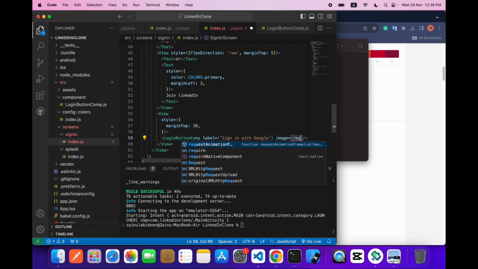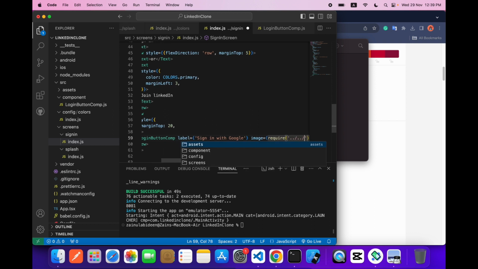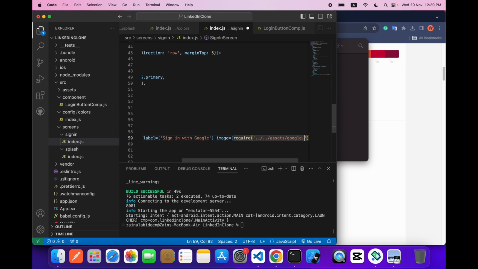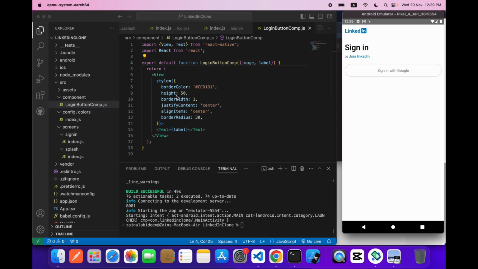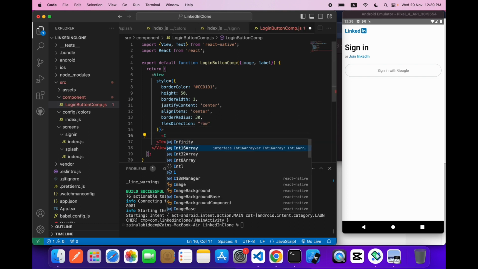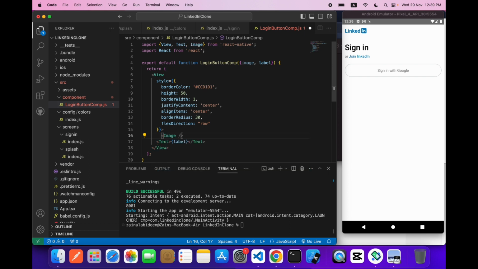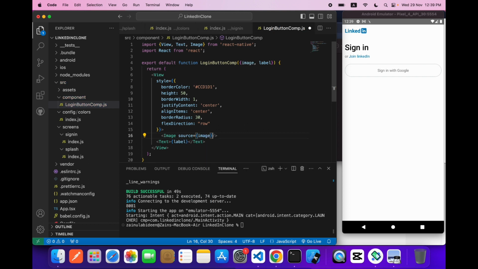I will say require assets google.png. Okay, now let's just save it. Now go inside our button, and let's say flex direction will be row, and let's take an image component. Now source, inside we have to provide just the image.